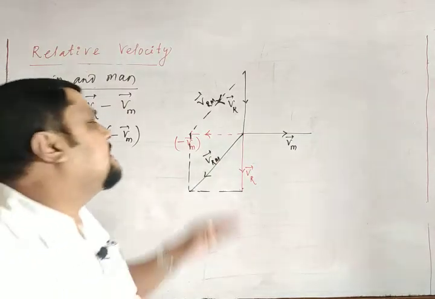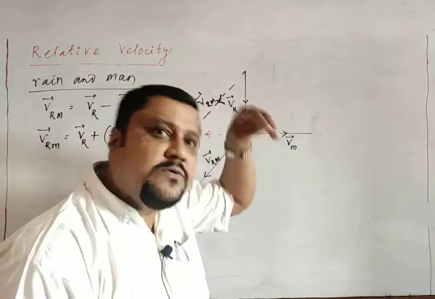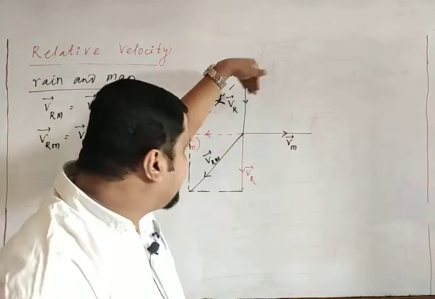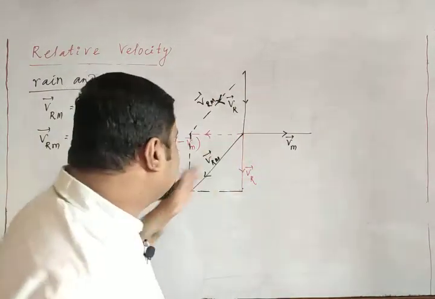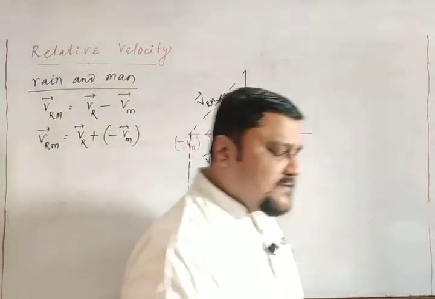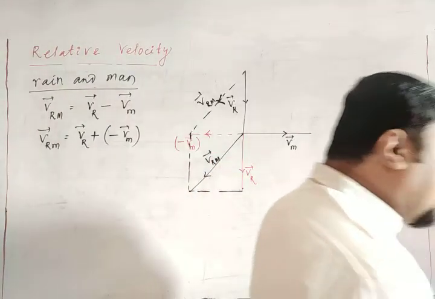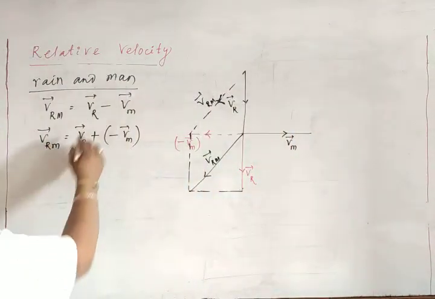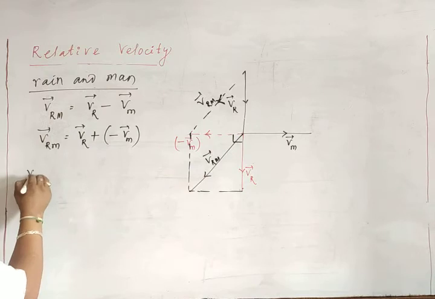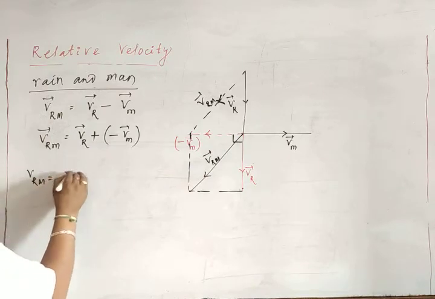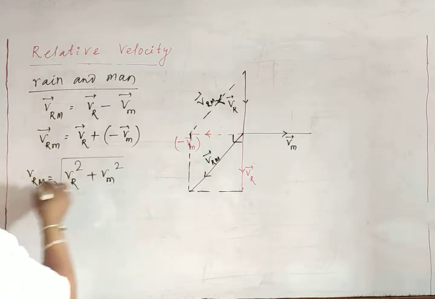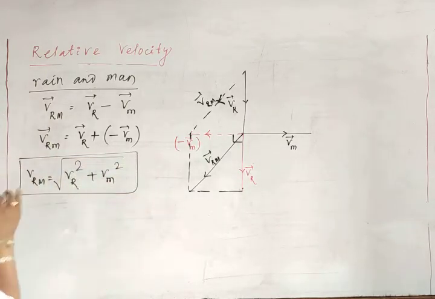So you can think, yes, this is the ground, and how is this possible? Yes, this is possible. If the ground is not there, the rain will go like this, and this will give the velocity. So it is the perpendicular case. Already you have solved this one, I will not go for this one. The angle between this Vr and Vm is 90. Then what is the magnitude of Vr, rain with respect to man? Square root of Vr square plus Vm square. This is the rain with respect to man.